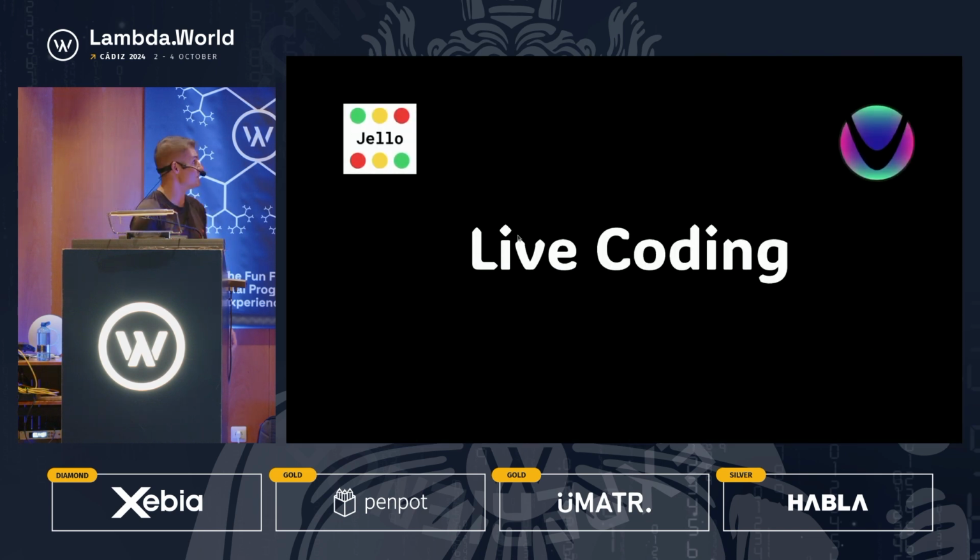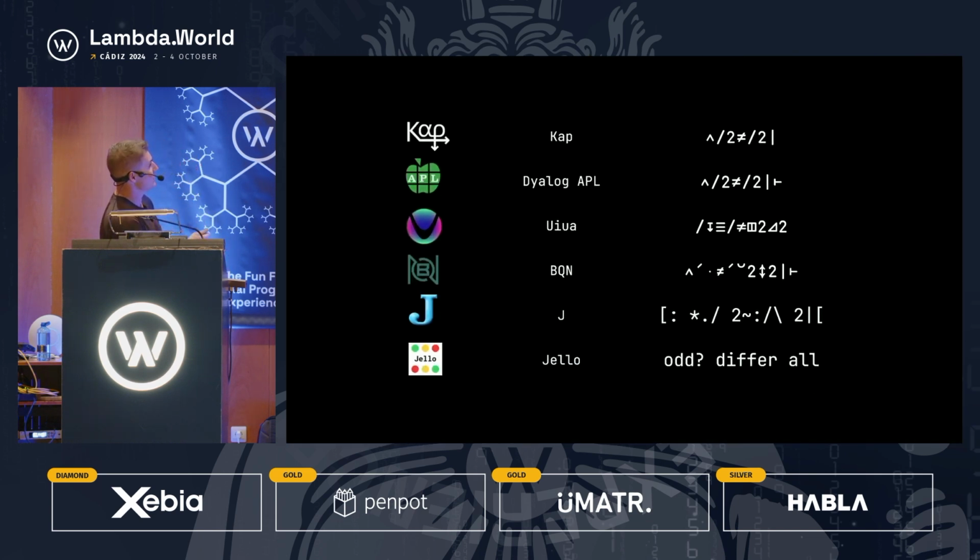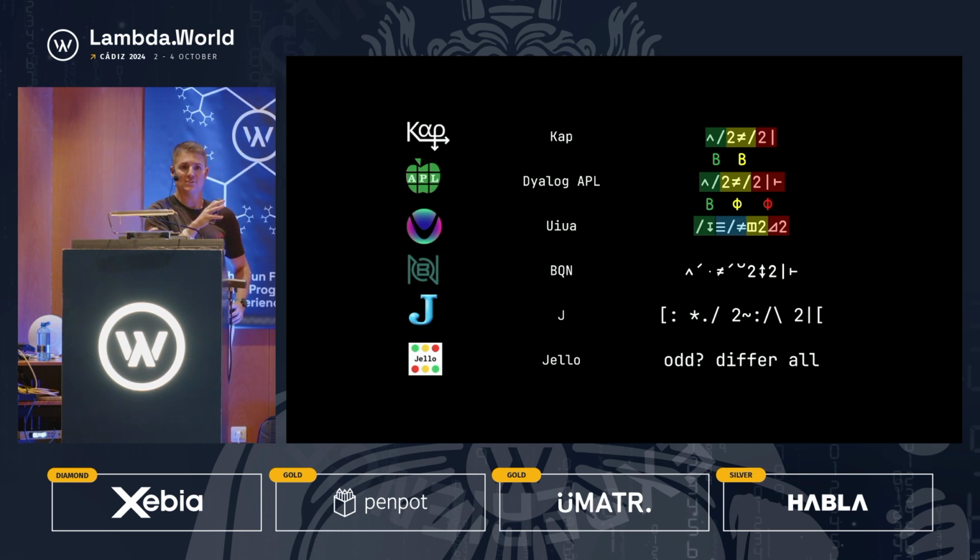That's all the solutions. And it brings us to the summary of this: in CAP, we have B combinators, because you've just got unary function composition due to the fact that you don't have 3 trains. In APL, you've got the phi combinator, which is a 3 train, another 3 train, then a B combinator. In Uiua, you don't actually have anything. You just get this for free because of the way stack languages work. So if you're interested in learning this stuff but aren't interested in the combinatory calculus stuff, you might want to check out Uiua.